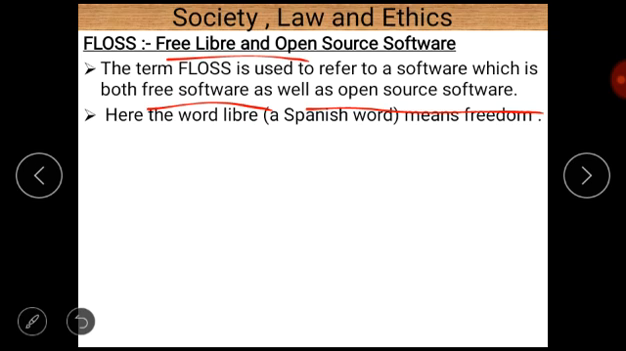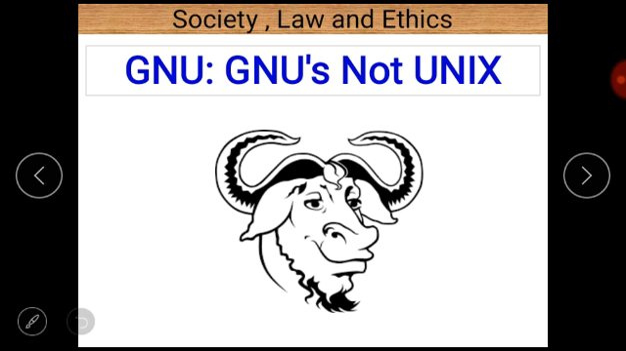Next, FLOSS is basically a combination of free software and open source software. The full form of it is free, libre, and open source software, where libre is a Spanish word meaning freedom.